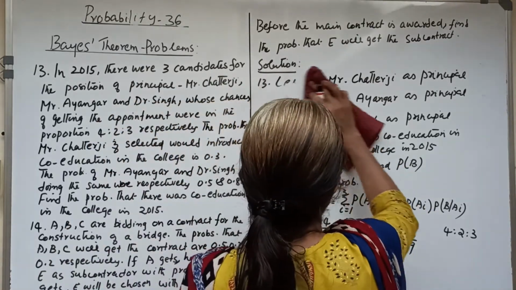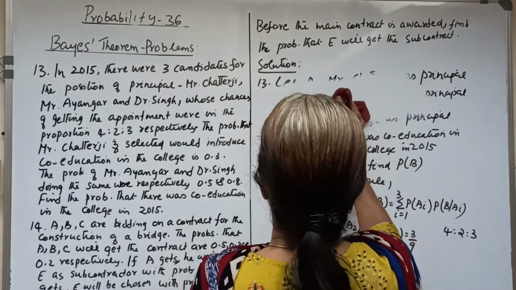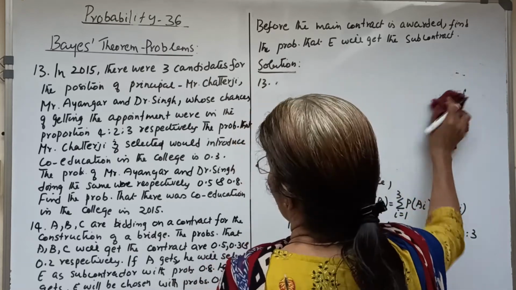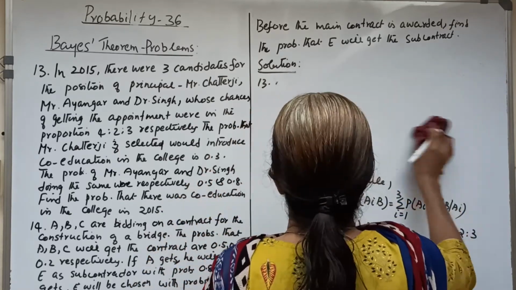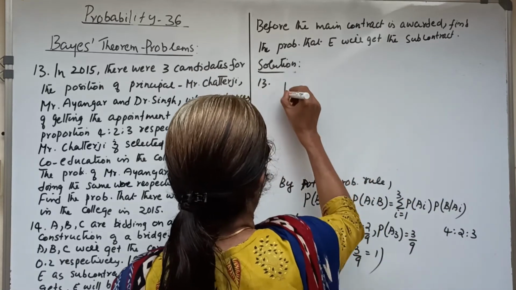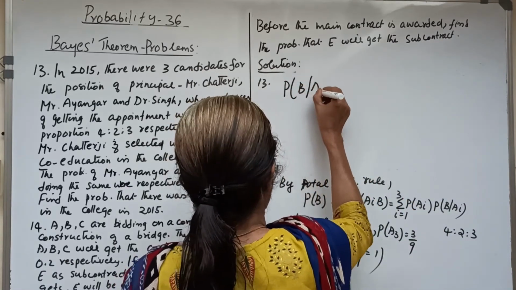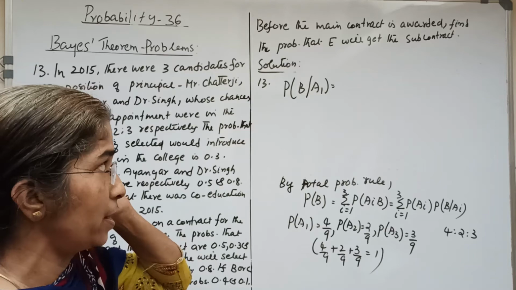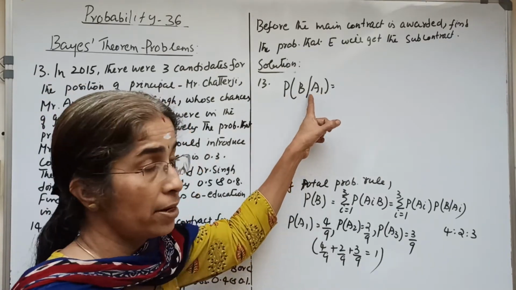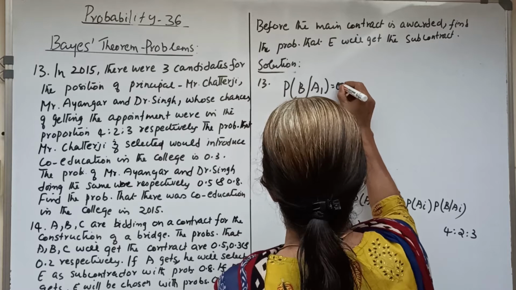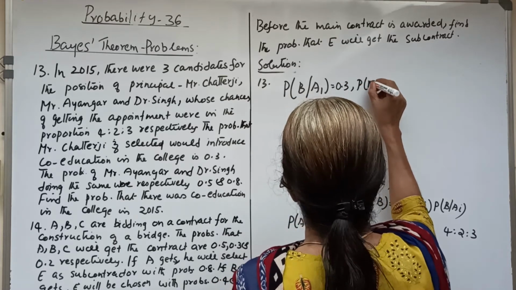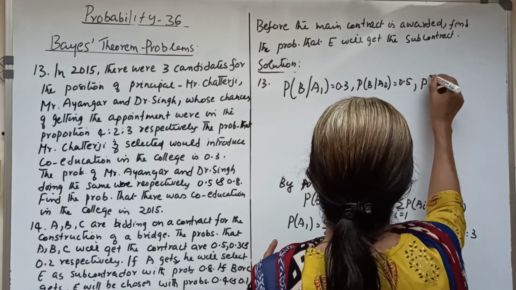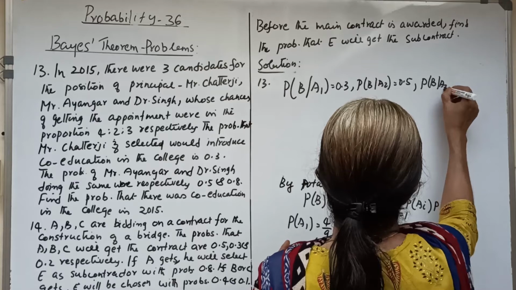Now what about the conditional probabilities? We are given directly here that Mr. Chatterjee, if selected, would introduce co-education in the college. His probability is 0.3. That is P of B given A1, the likelihood of B under A1, is 0.3. And P of B given A2 is 0.5, P of B given A3 is 0.8.